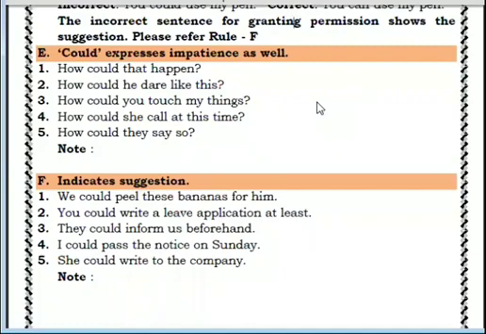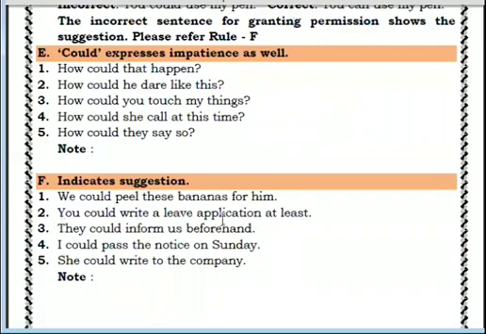Suppose one person is on the bed and he is not able to peel because in one hand there is a needle for glucose and that person is not able to peel even bananas, a very soft thing. Then you have given a suggestion to the next person who is sitting by you. So you will speak the similar sentence, we could peel these bananas for him. Clear?